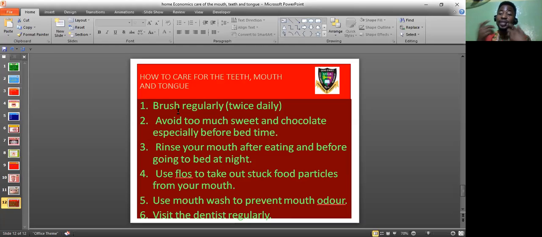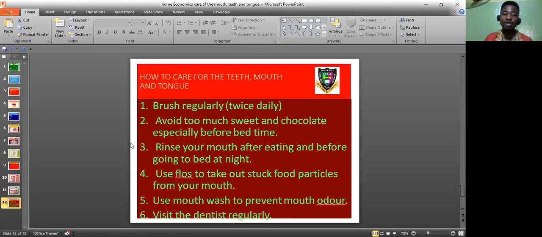They help to further break down some food particles that are stuck in your mouth, and that goes on when you are asleep. So by the time you wake up in the morning, this gives you bad breath. So you must brush your mouth thoroughly in the morning, and I've taught you in the previous video how you brush your mouth. This up-down movement into the inner part of the mouth, and you also brush the inner part of your teeth, all right? Inner part up here and down here, and you brush your tongue thoroughly. Do not brush your mouth without brushing your tongue. Most of the times when you have bad breath is as a result of you not brushing your tongue.